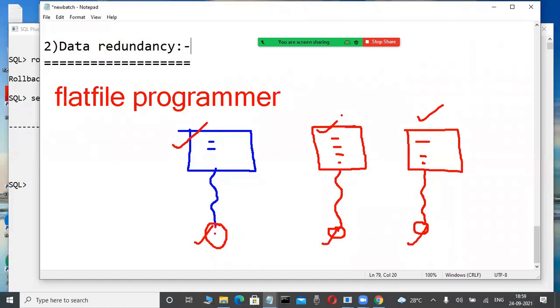That's why some data is here, and the same data is also available in this file, and again the same data is also available in this file. That's why sometimes we maintain multiple copies of the same data in different files.